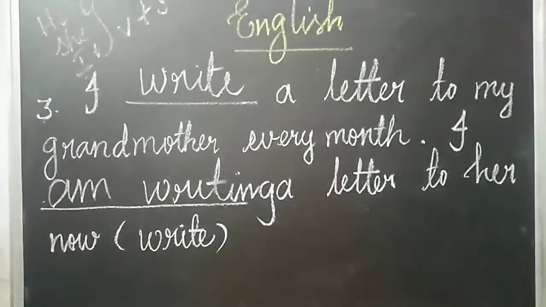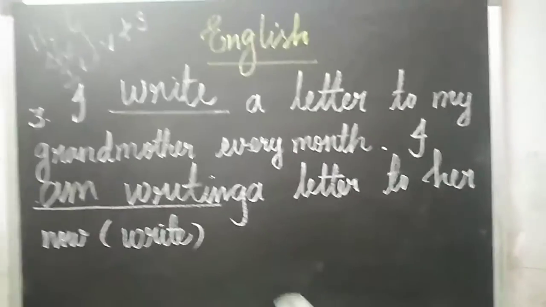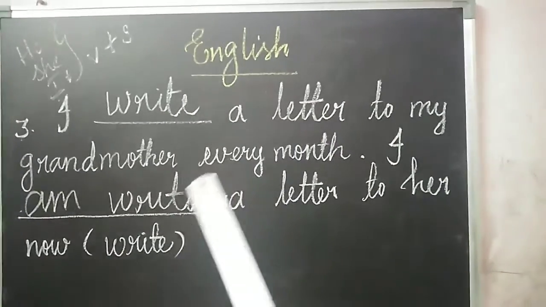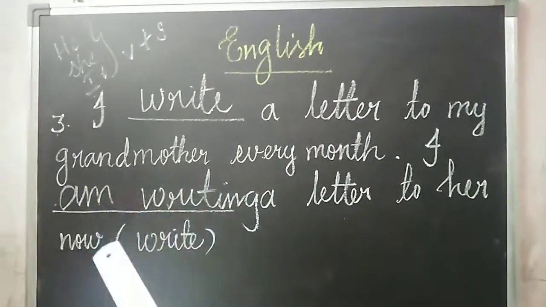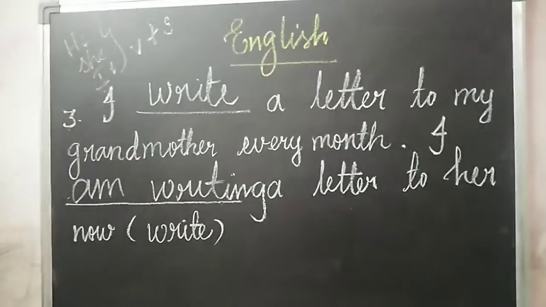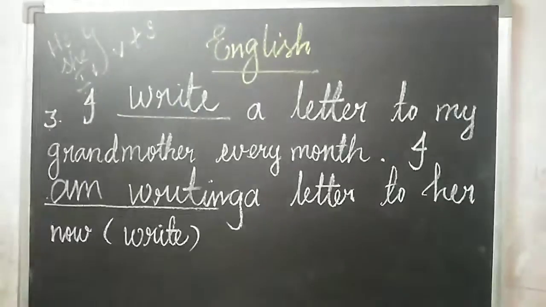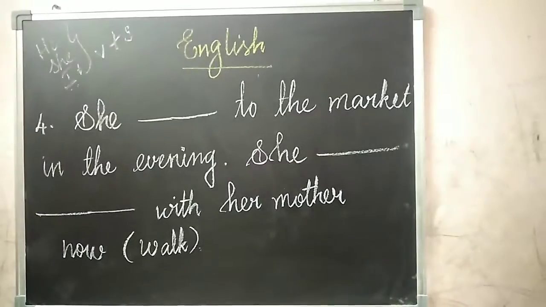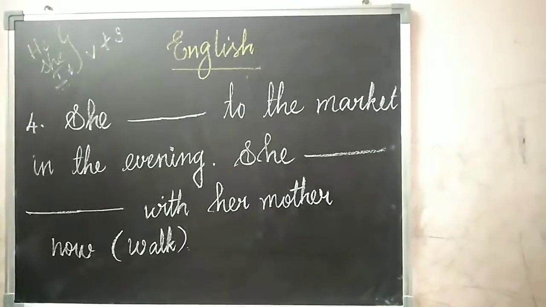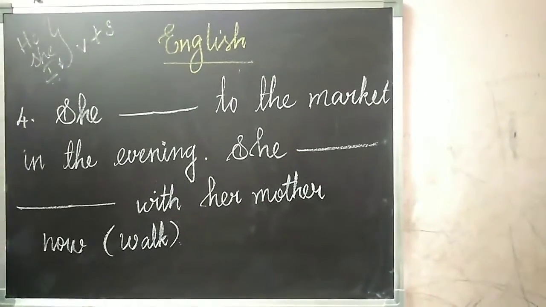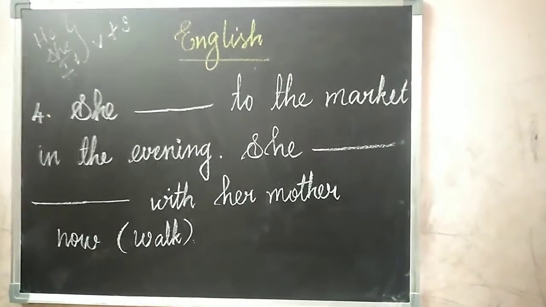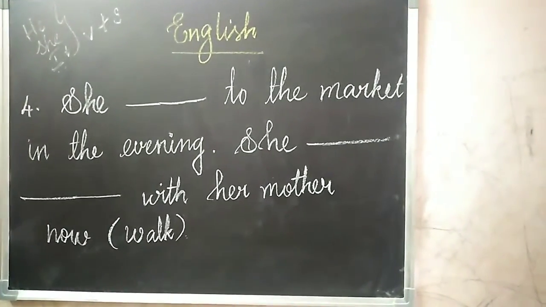Next, the fourth one, I will write the fourth question answer. She walks to the market in the evening. She walks with her mother now. See, in this question, the verb walk is given. What I told, mom, you have to see the bracket. Verb walk is given. First of all, you have to see the subject. Subject she is given. He, she, it is a third person singular noun.